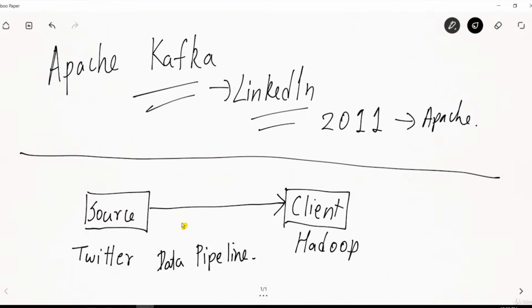Thank you. Okay. So we were starting with Apache Kafka, and we said that Apache Kafka was developed by LinkedIn, and in 2011 it was open sourced to Apache. For downloading data, let's say this is my source and this is my destination or a client. Let's say for that case, my source is Twitter and my client is a Hadoop cluster. And there will be a data pipeline and data will flow from source to the client.